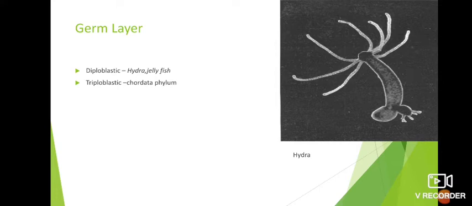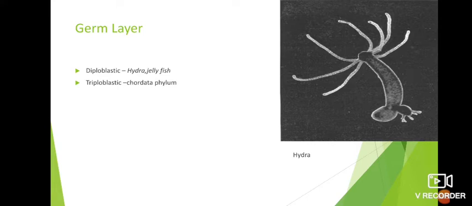Then another one is triploblastic. The majority of animals have their body made by three germ layers: outer ectoderm, middle mesoderm, and inner endoderm. Such animals are called triploblastic animals. Best examples are all animals belonging to phylum Chordata and phylum Platyhelminthes.